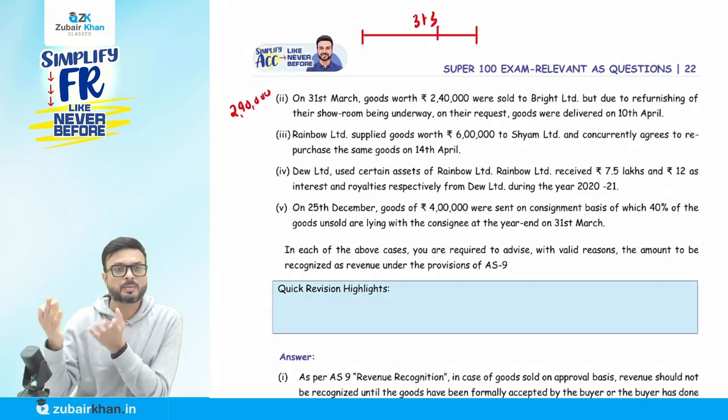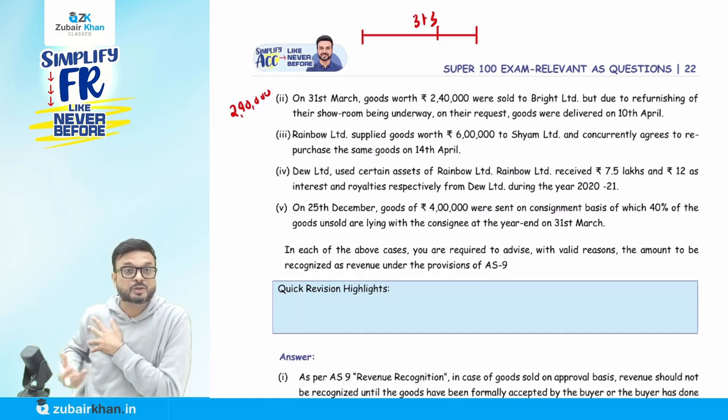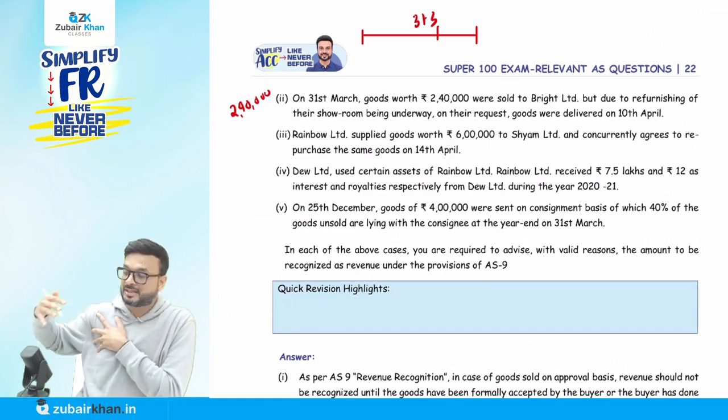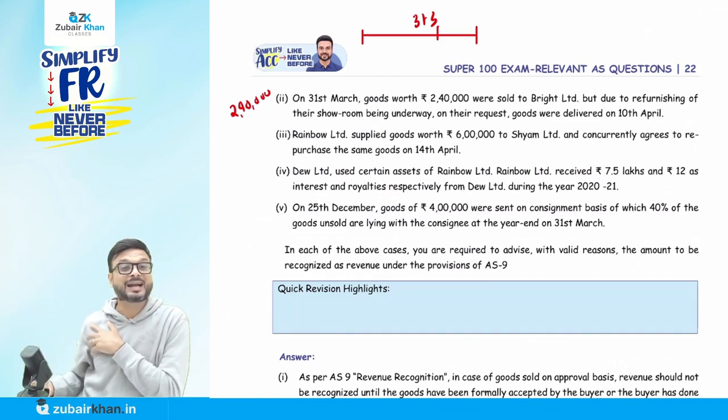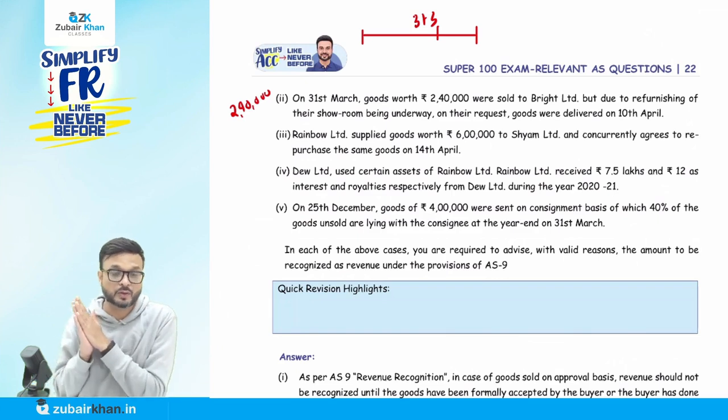So I'm going to record it as revenue, but the goods are the customer's only. They are with me, but they do not belong to me. These goods belong to the customer, but we are delaying the delivery on the buyer's request. So these 2,40,000 will be recorded as what?